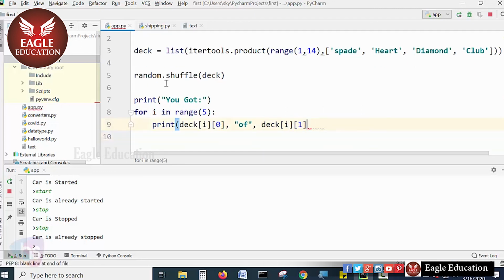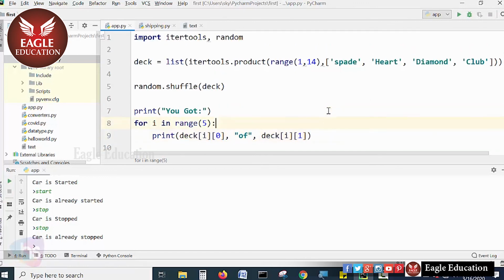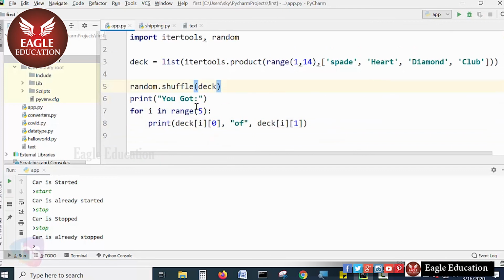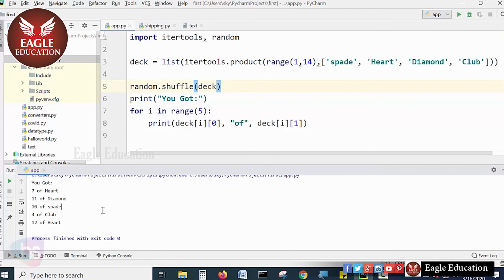Now try to run it. Yes. Stop the execution of this program and run it again. Yes, you got 7 of heart. These are the 4 items I have mentioned over here. 7 of hearts, 11 of diamonds, 10 of spade, 4 of club, 12 of heart.